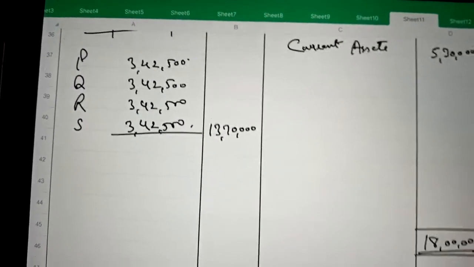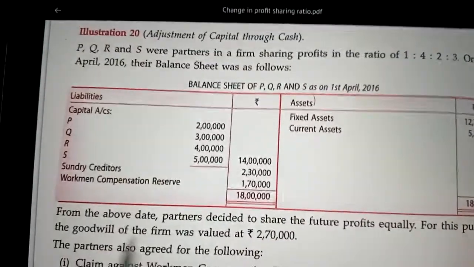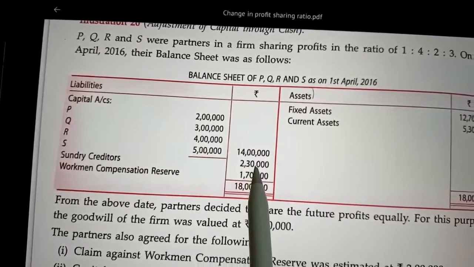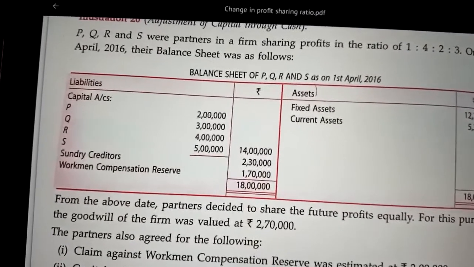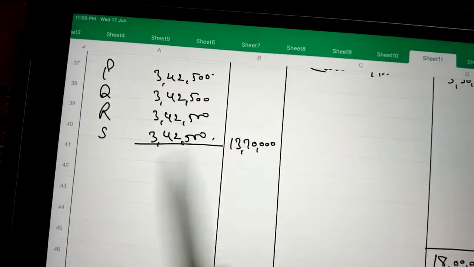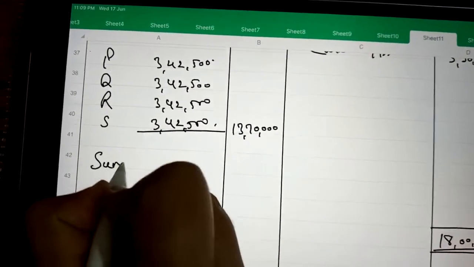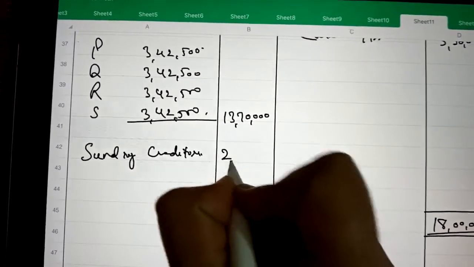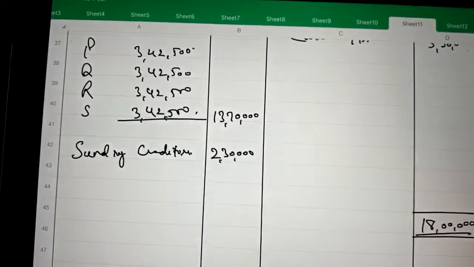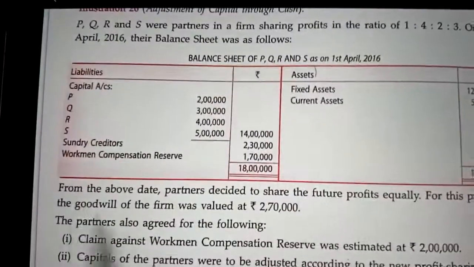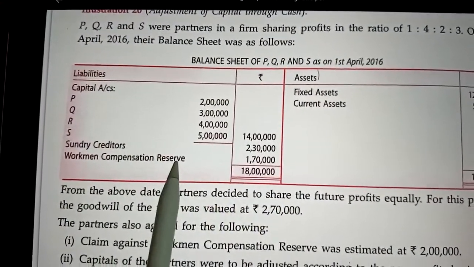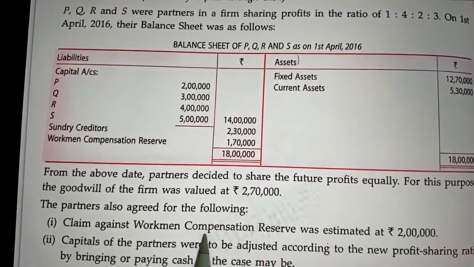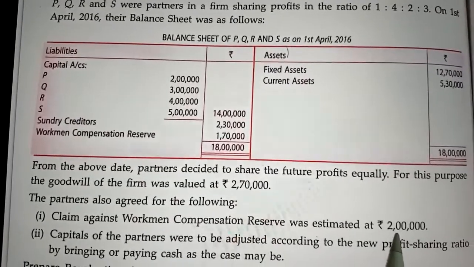And the next item given in the balance sheet is sundry creditors 2,30,000, because there is no increase or decrease in sundry creditors. So the same amount will be written on liability side. Sundry creditors 2,30,000. And the last item is workman compensation reserve. It is 1,70,000, but the claim against it, that is liability against it, is more, 2 lakh.